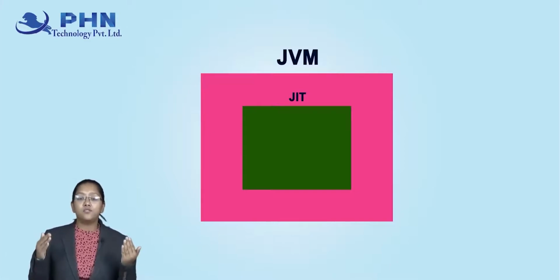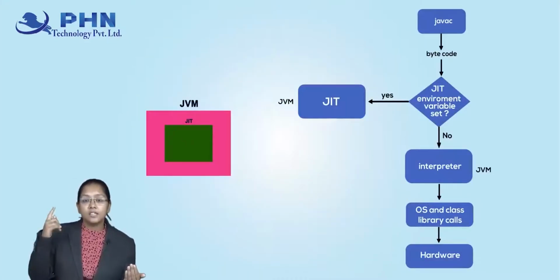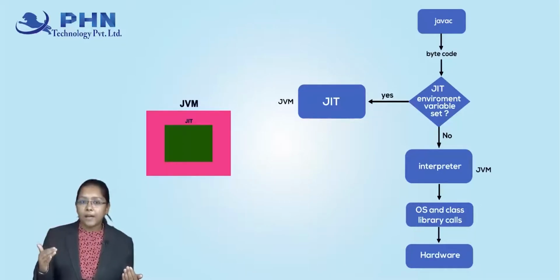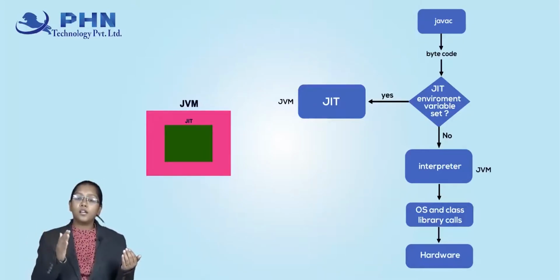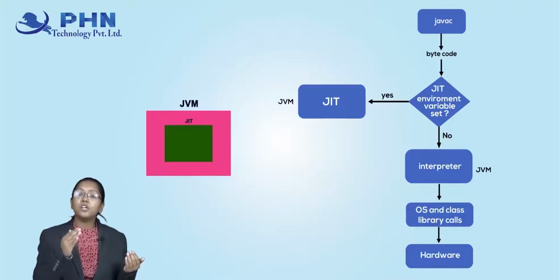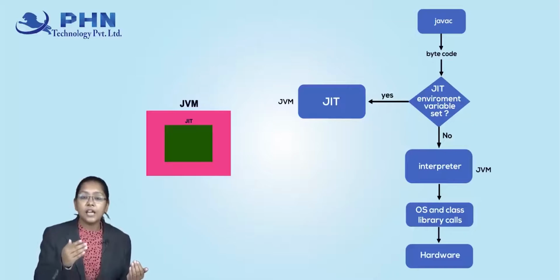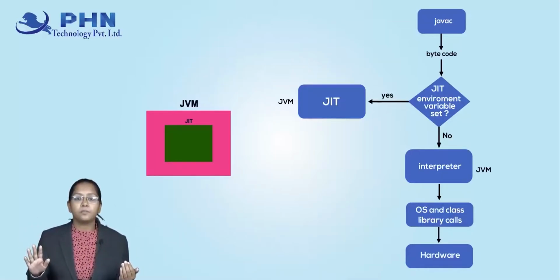So if you see the flow chart of your JIT, this is what is happening. First of all, we compile our Java code. The moment I am compiling the Java code, what is giving me the output? That is bytecode. Now, if at all your system has JIT environment over there, then this bytecode is directly converted into binary code through this JIT, and then it will give it to the hardware. Same is happening, right? But if it does not have that JIT environment set over there, then what will happen?